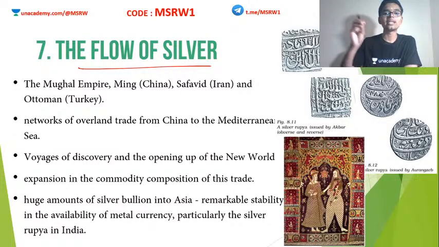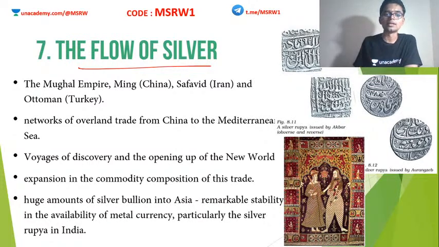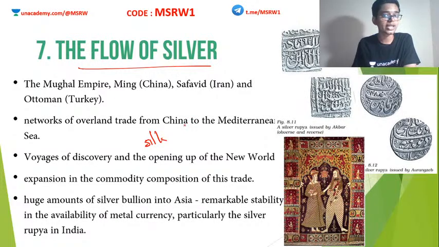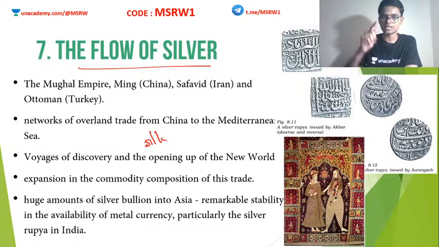Various kinds of trading relationships existed between all these nations, as well as with other countries. For example, the Silk Route. The Silk Route extended all the way from China to the Mediterranean Sea. This was one of the prominent trade routes in the ancient as well as medieval era. Similarly, there was the spice route, which often connected various parts of India to the Middle East and other countries, Europe, and so on.